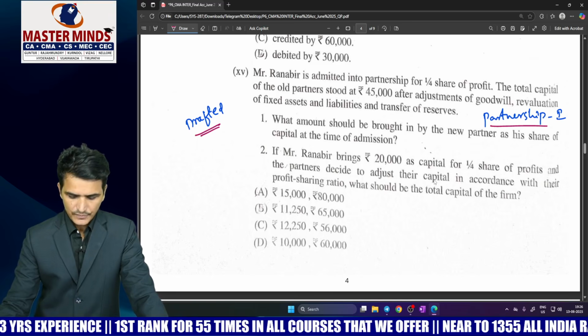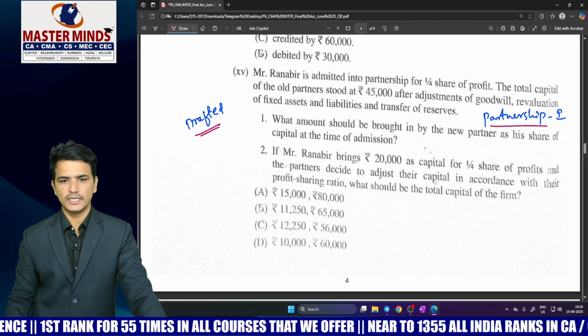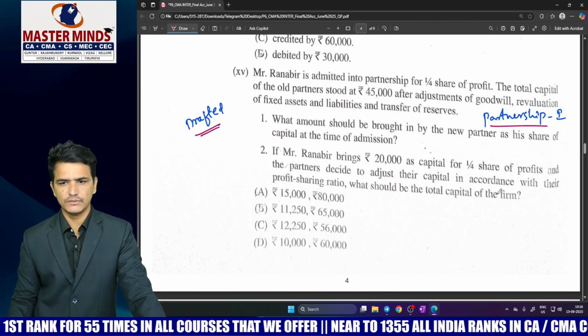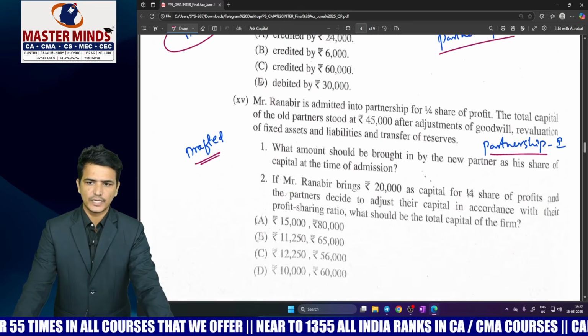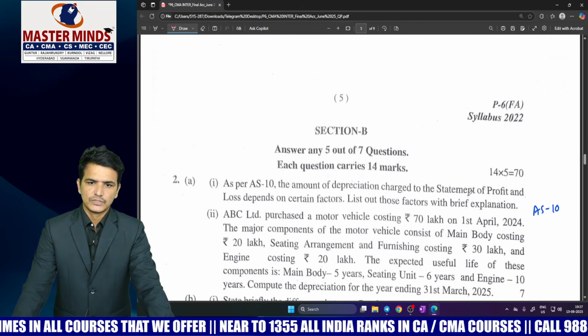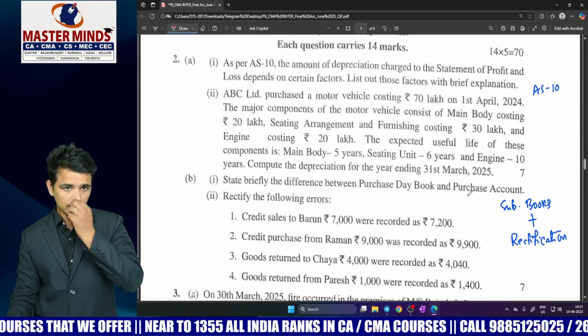It is an important chapter also. And next coming to the last MCQ, again it is also a drafted MCQ only, it is not a direct copy paste MCQ. So all these drafted MCQs require some conceptual clarity, you cannot answer them directly, only with conceptual clarity you can answer them.